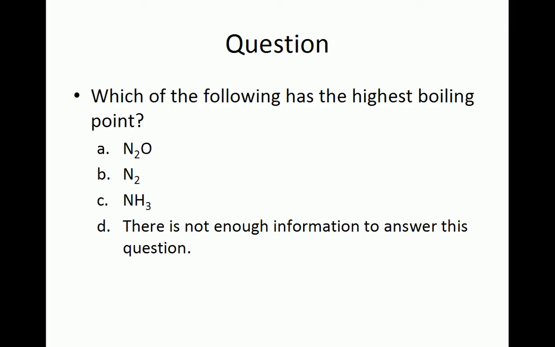Which of the following has the highest boiling point? A. Dinitrogen monoxide, B. Molecular nitrogen, C. Ammonia, or D. There is not enough information to answer this question.